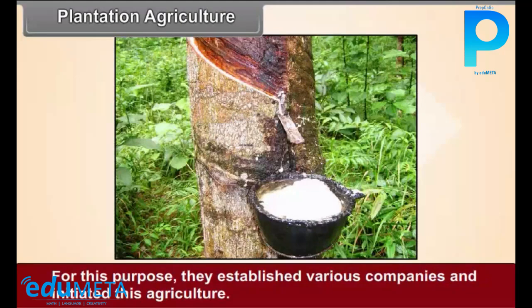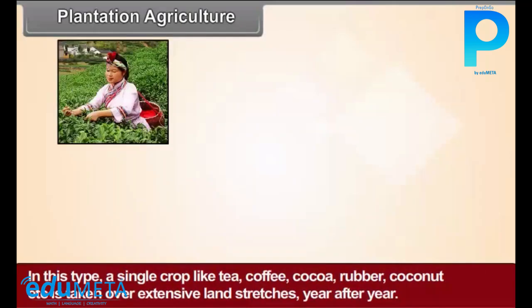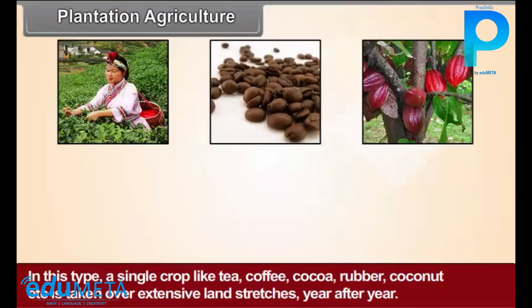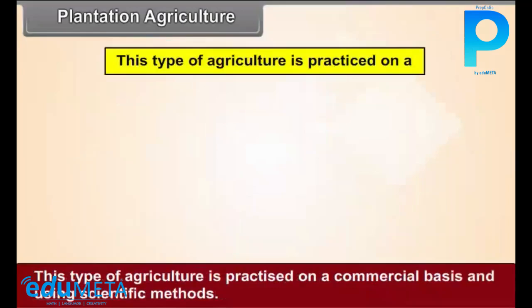For this purpose, they established various companies and initiated this agriculture. In this type, a single crop like tea, coffee, cocoa, rubber, coconut, etc. is taken over extensive land stretches year after year.